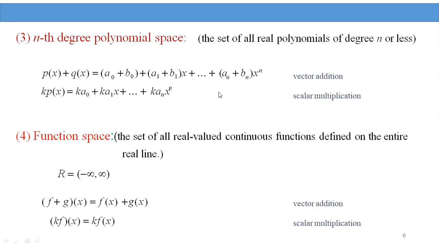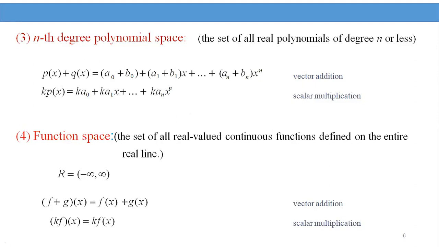By using these two operations, vector addition and scalar multiplication, the remaining 8 axioms also follow. The zero polynomial means 0 plus 0 into x plus and so on, 0 into x power n. The negative polynomial also exists: minus a naught minus a1x minus a2x square and so on, minus an x power n.